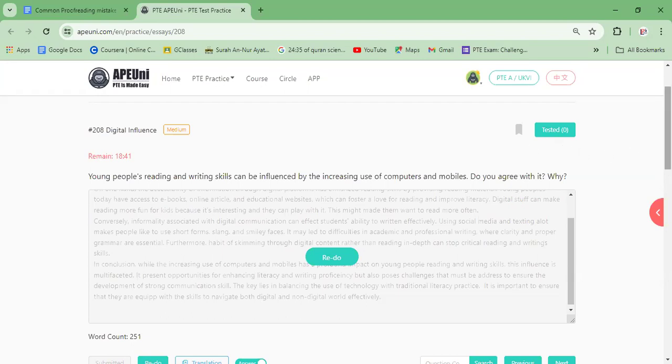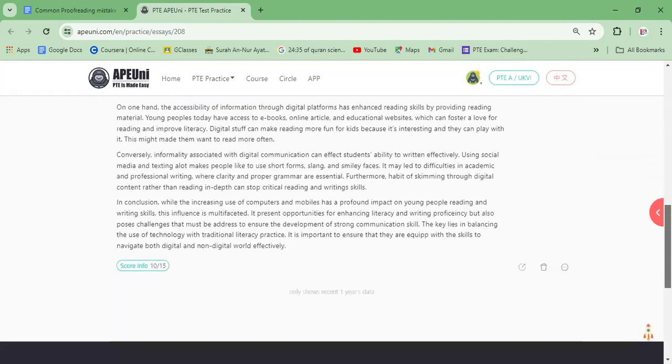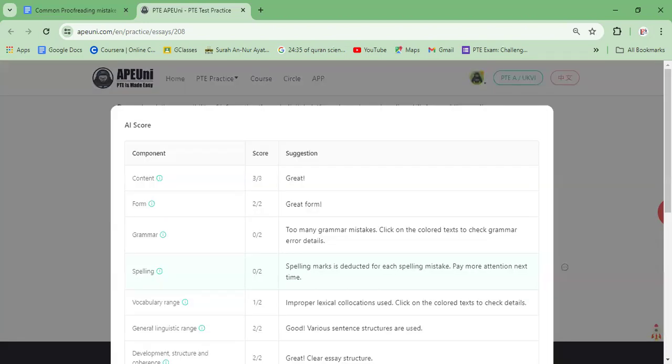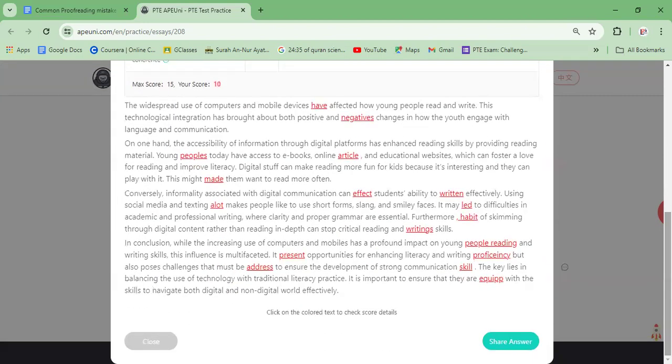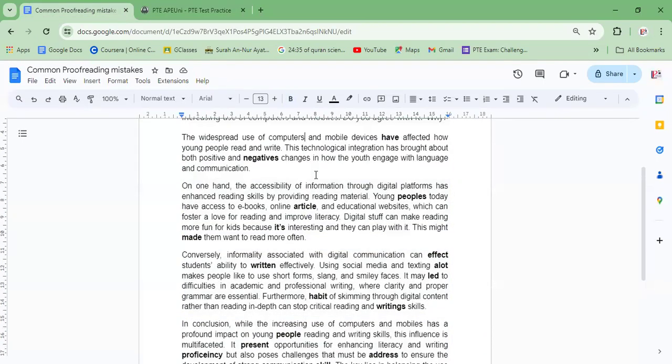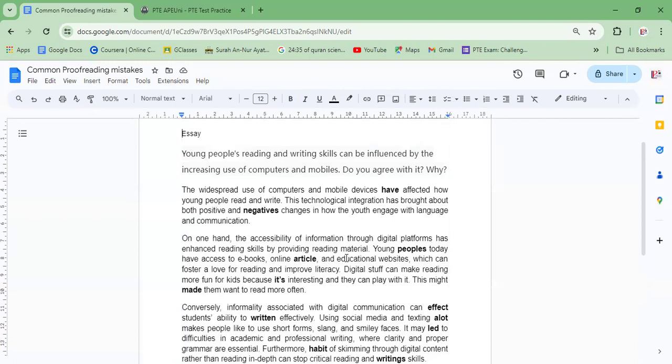So this is the essay. It was previously submitted and you can see the score. There are so many grammatical mistakes. Now I have this essay in an MS Word file. The topic of the essay is: young people's reading and writing skills can be influenced by the increasing use of computers and mobile. Do you agree with it? Why? Now we are going to talk about the mistakes, and then I'll tell you the reason and solution.